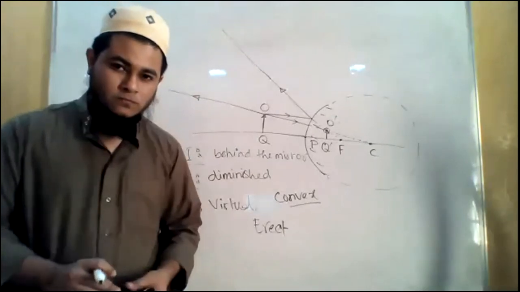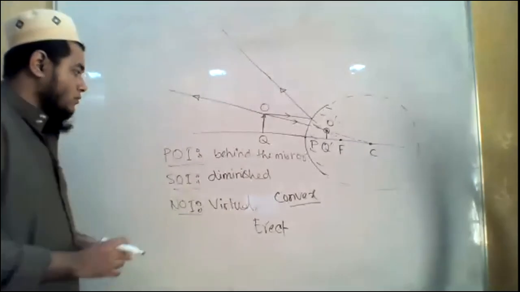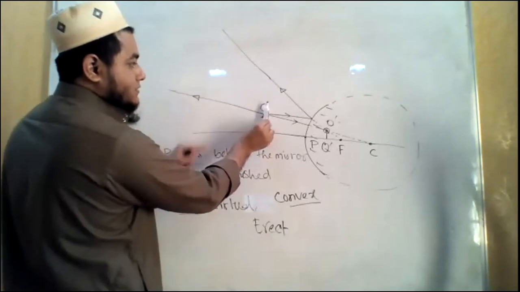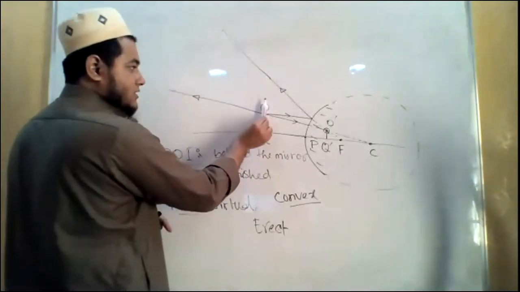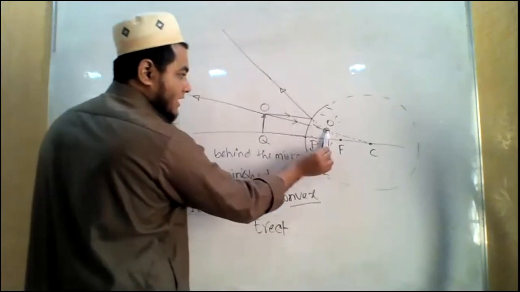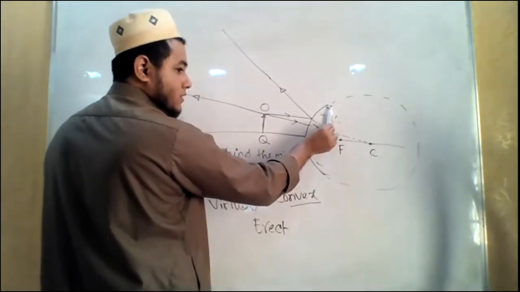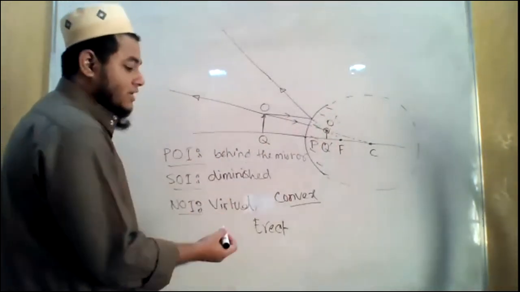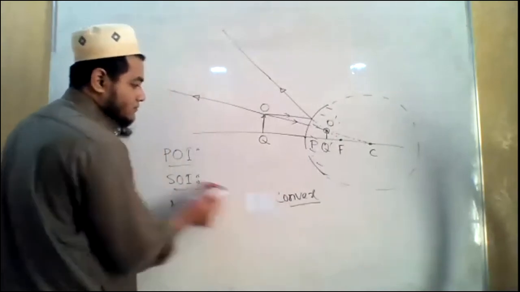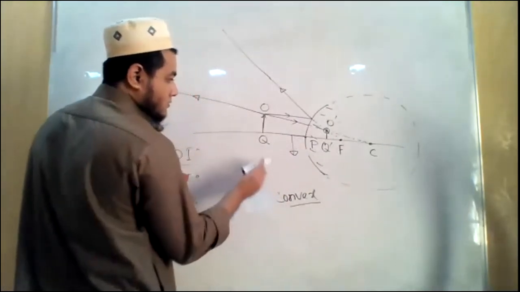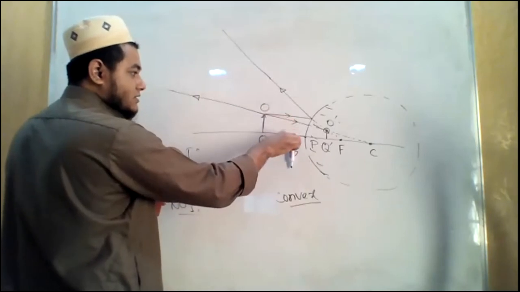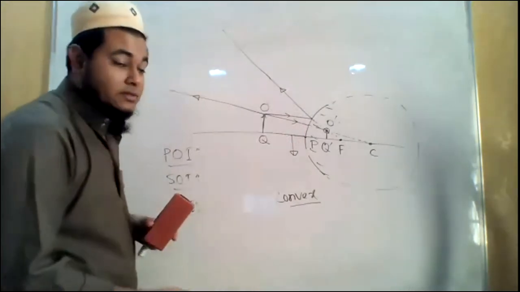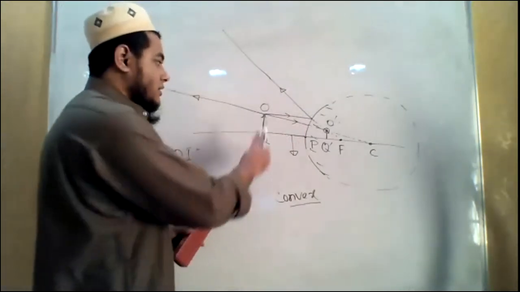Yes, sir, I have. How? So if the object is in this position, like this, standing upward, the image is also standing in the upward position, pointing upward. So it is erect. But sometimes we get images which are like this. See, it gets inverted, right? The object is like this, but the image is like this, inverted. That time we will say the image is inverted, but now it is erect.